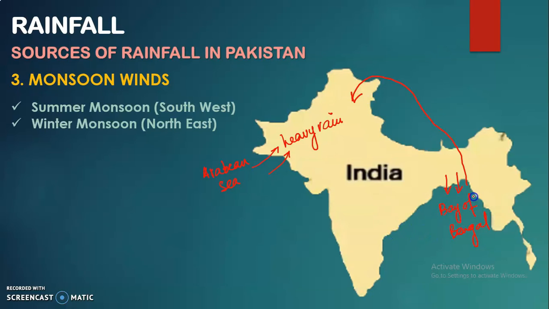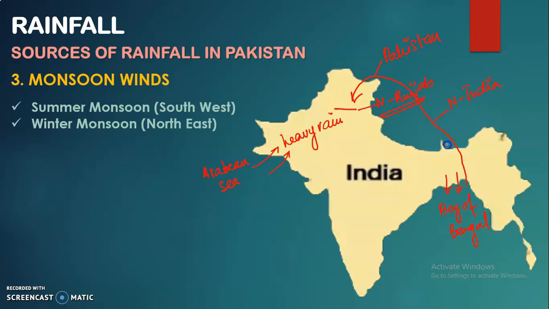It would be from the Bay of Bengal, northern India, reaching towards Pakistan, and reaching until this portion, that is the northern Punjab area.